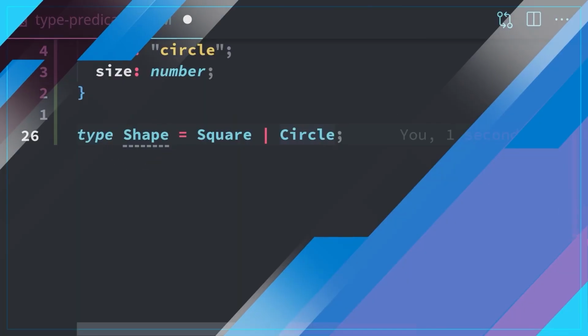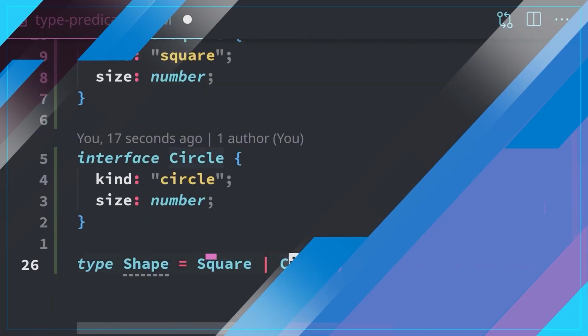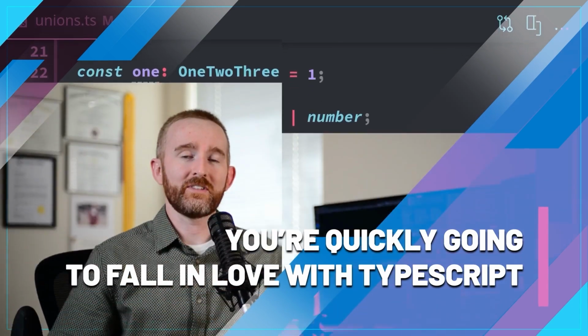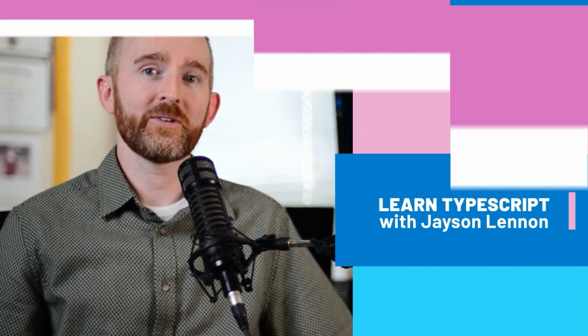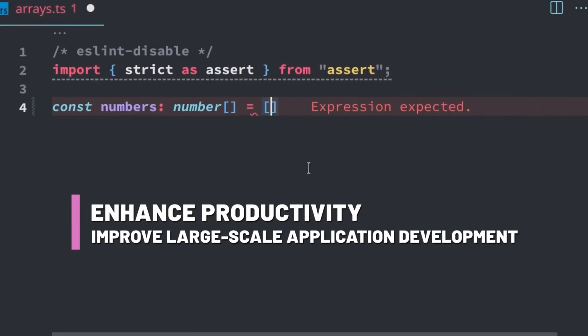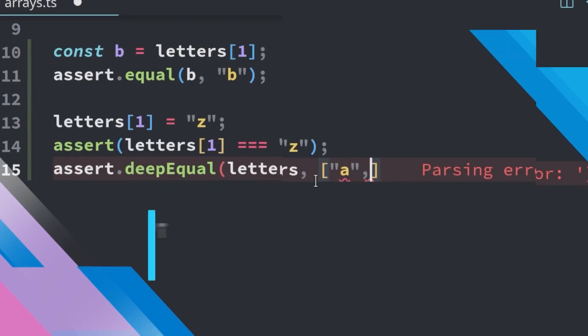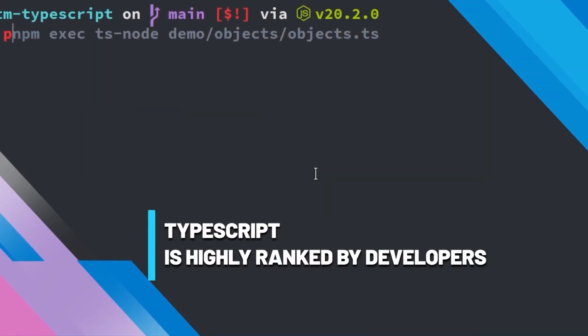In this crash course, Jayson Lennon will guide you through the fundamentals of TypeScript. We're talking about the core concepts that will give you a solid foundation for building robust and scalable applications. Now, why Jayson? Because Jayson is a pro at breaking down complex topics into digestible lessons. He's been in your shoes before, learning from scratch and navigating the self-taught journey, and eventually becoming a seasoned developer. That means he knows how to make TypeScript click.